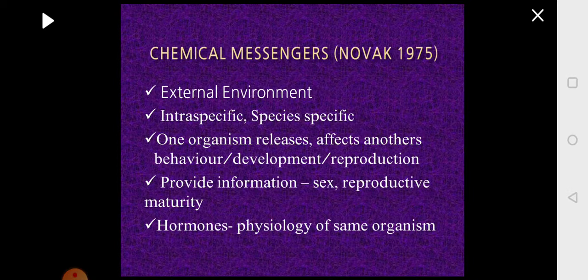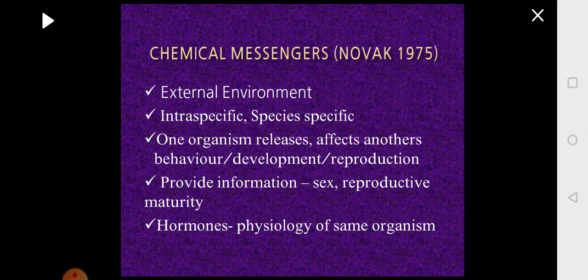Hormones are also called chemical messengers, but hormones are released inside the body and bring about some change within the same organism. The hormone released in one part of the body is carried to another part which is called the target organ, and this organ will bring about some physiological changes like release of an enzyme or a digestive juice.